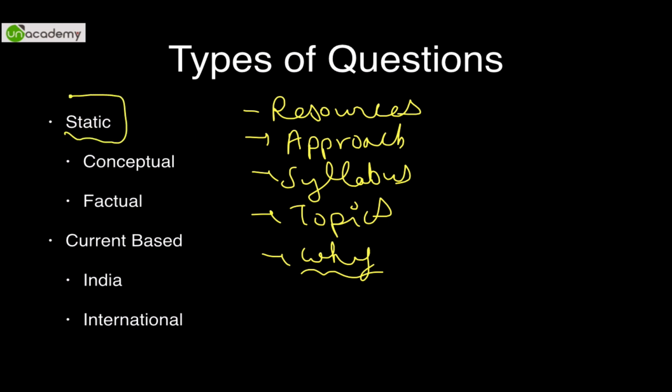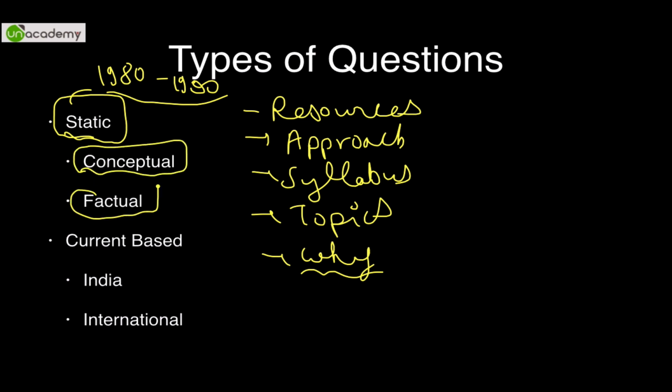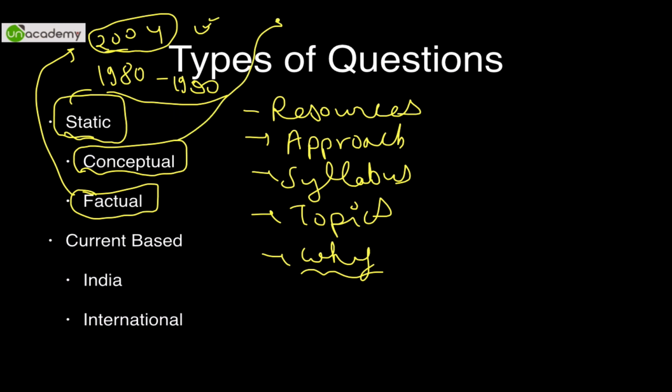Either they can be static, which means that even if you have studied in 1980 or 1990, you will be able to solve most of them unless the concept has changed drastically. It can be either conceptual or it can be factual. For example, what is the growth rate of India in 2004? That is a very factual question, and that is a static question. Again, what happens if the bank rate is decreased? Then it becomes a conceptual question, but it remains a static question because the bank rate has been there for quite a long time. Static means we do not change, let's say, over a period of 5 to 10 years.